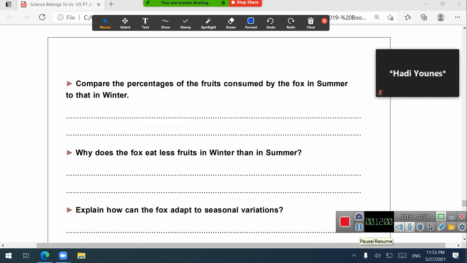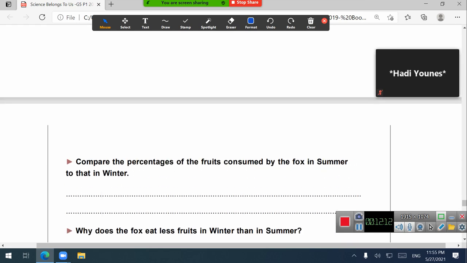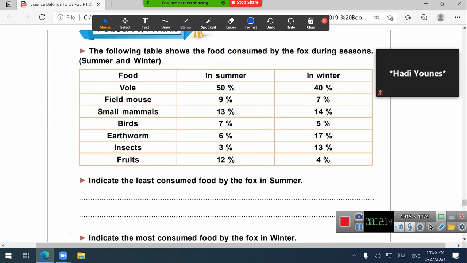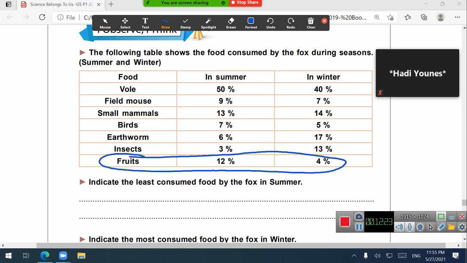Now, on the next page, the third question tells you to compare the percentages of the fruits consumed by the fox in summer and in winter. So, you have to go back to the table again, to compare between the percentage of the fruits in summer and in winter.